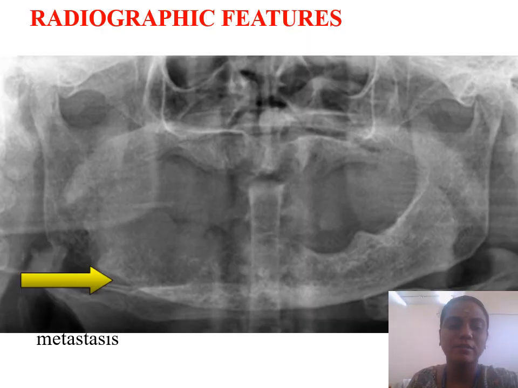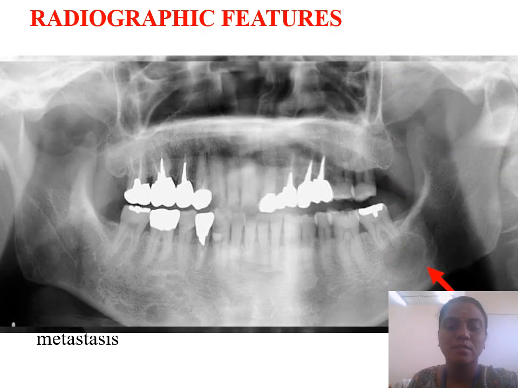So this is a radiographic picture where you can see the bone is completely eroded in the mandible because of the metastatic tumor. This is another radiograph, which is an incidental finding, where you can see a radiolucent lesion involving the posterior part of the mandible.